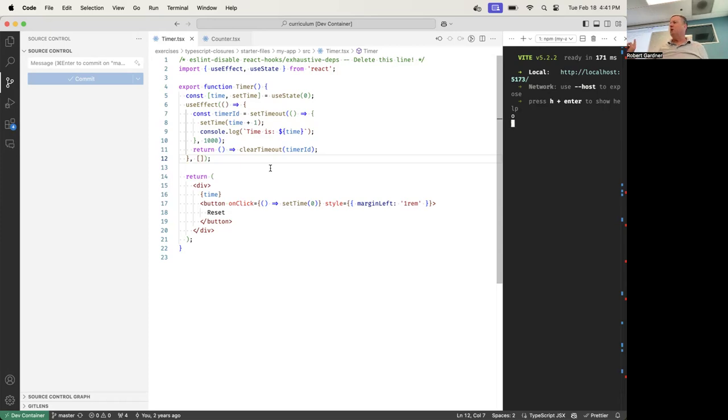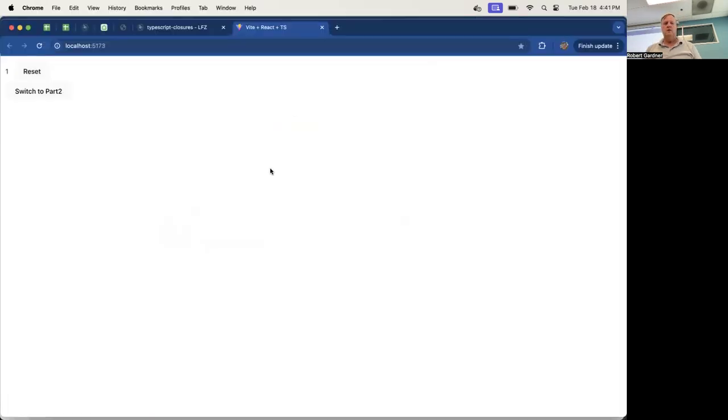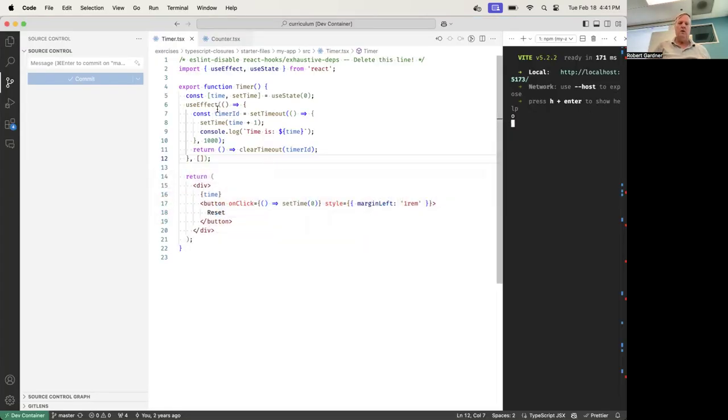So here's what happens when you have a bug like this, where you forget to declare your dependencies. And we're going to analyze this carefully. Here, my code starts a timer. It calls set timeout.